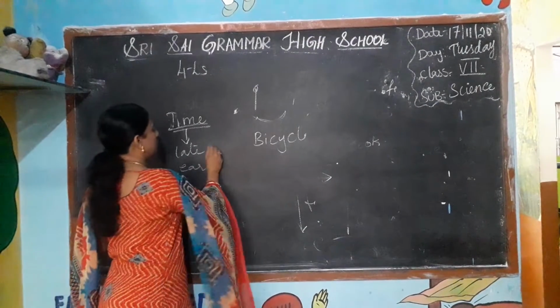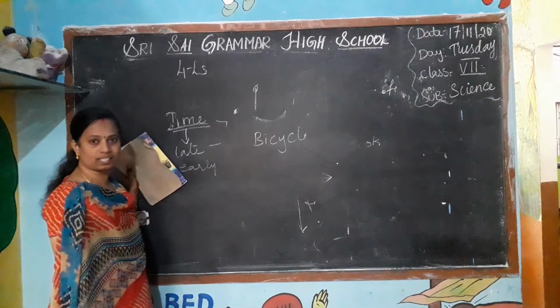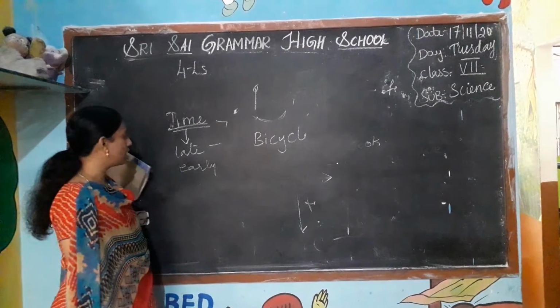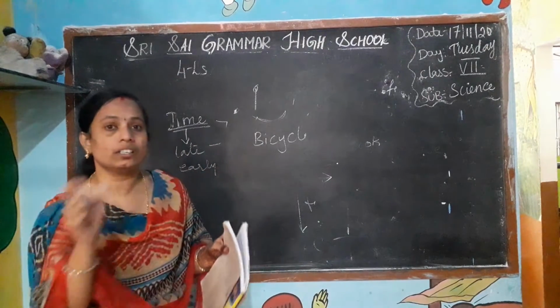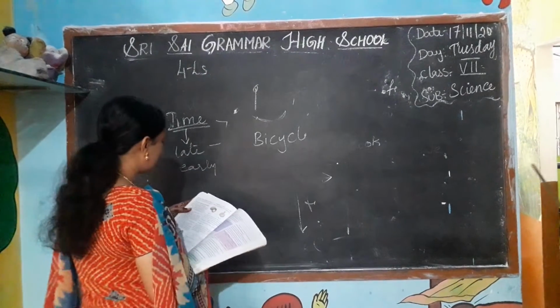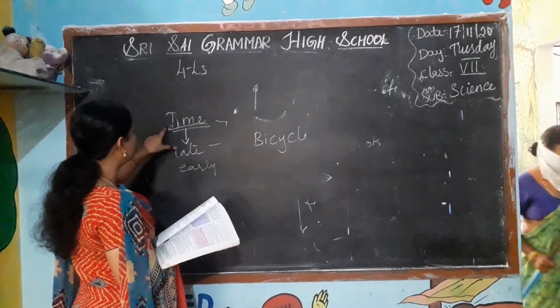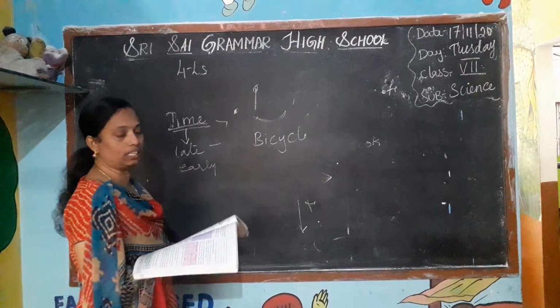Okay, we say many further time. You came very late, you came late, or you came very early to the school. You came early. Early means you came far. Okay, like that. So we say time in the duration of late and early.